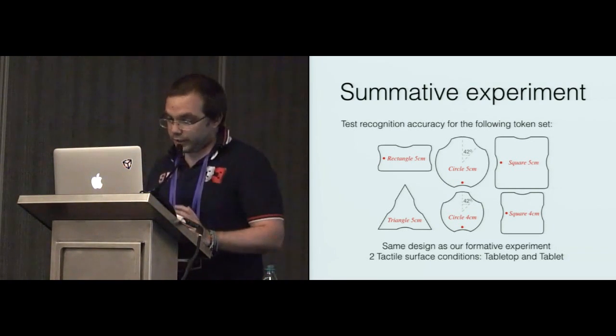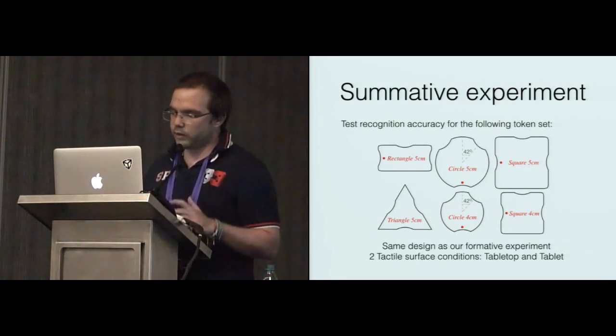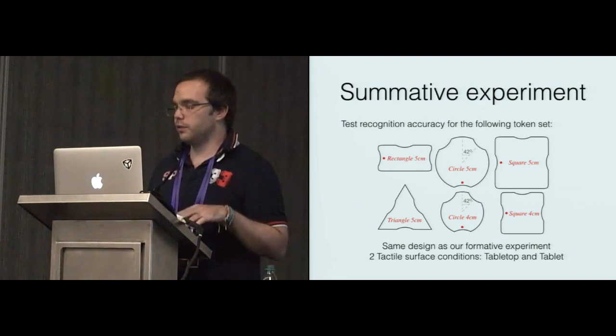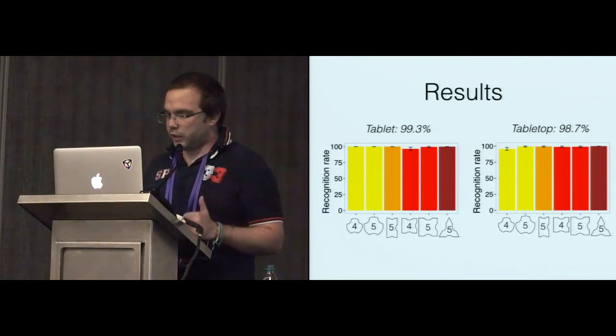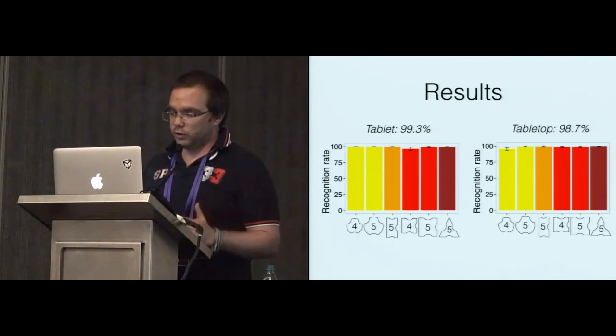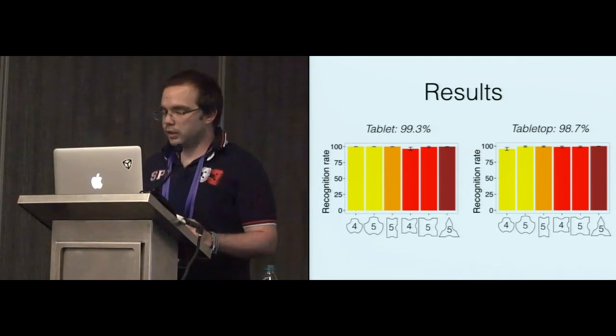The setup was similar to the one in the formative study, except that we ran the experiment on 2 types of capacitive surface, a tabletop and a tablet. And here are the new results we got. The recognition rates are very high with this new token design. For the tablet, it is 99% on average, and for the tabletop it is 98, almost 99.